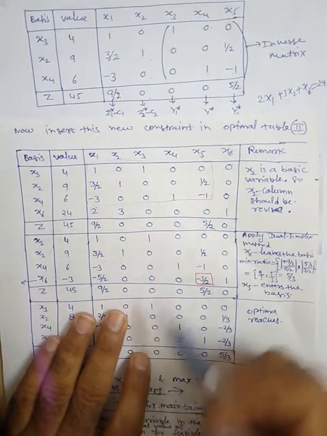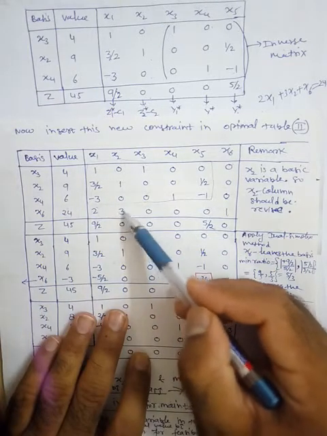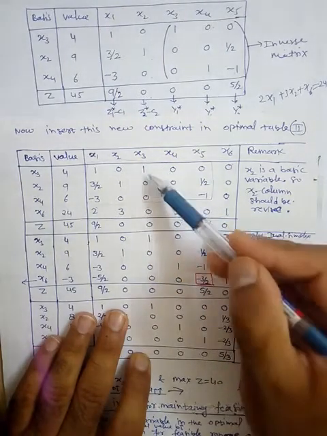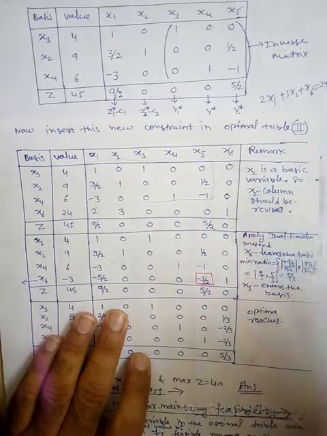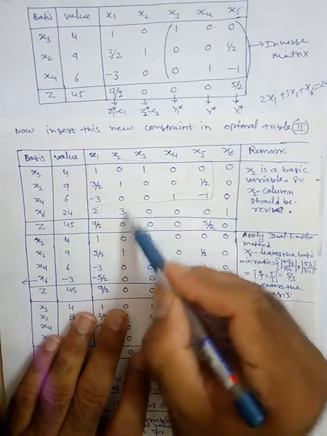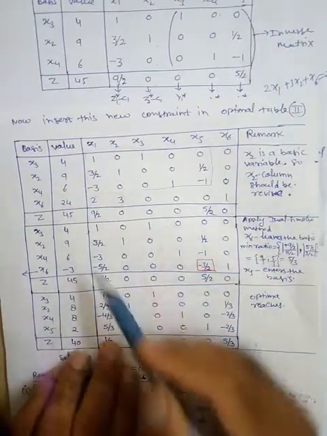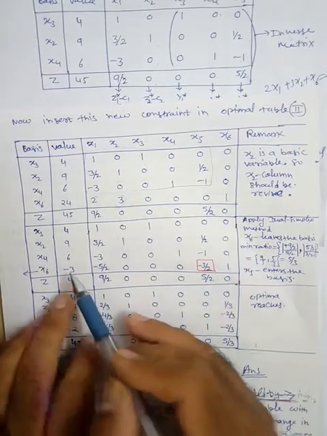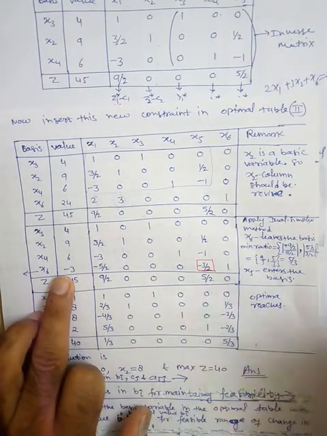Now you will see x2 column is a basic column, so there should be a 0. x3 is a basic column, here it is already 0 0 0. x4 is a basic column, already 0 0 0, so no problem. The only problem is here: x2 is a basic variable and there should be a 0. So just apply the elementary operations and we get this revised table. After doing the calculation you will see that here is a -3. So now the solution becomes infeasible. So now apply the dual simplex method.